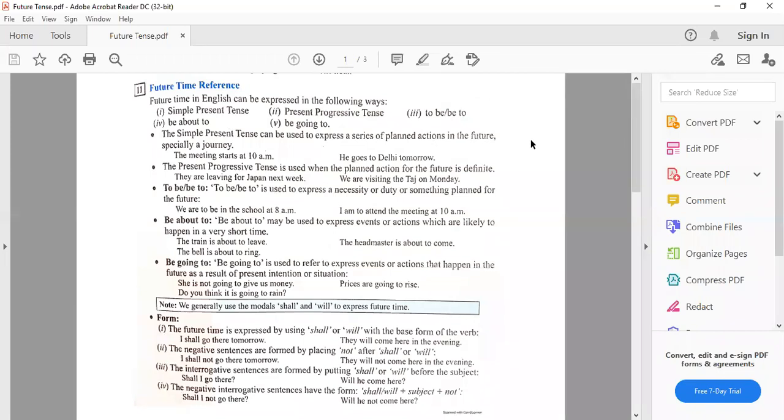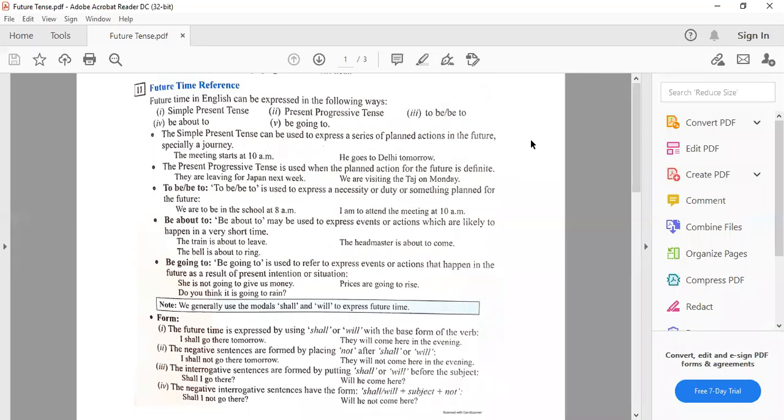That means I or we will take shall and the rest of the subjects will take will. I shall go there tomorrow. They will come here in the evening. Negative sentences are formed by placing not after shall or will. I shall not go there tomorrow. They will not come here in the evening. Not is placed in between the helping verb and the main verb.